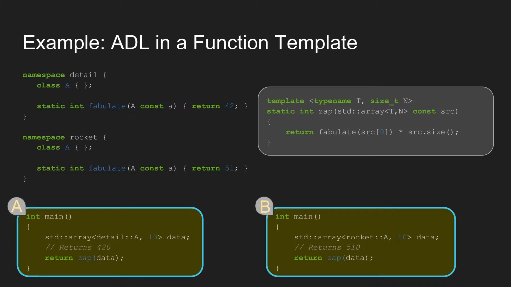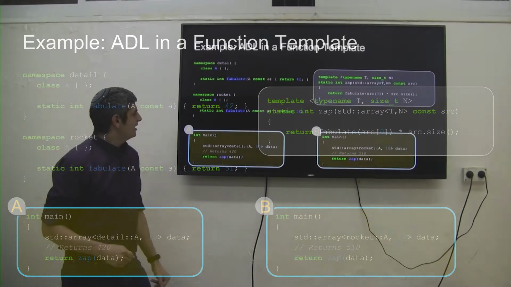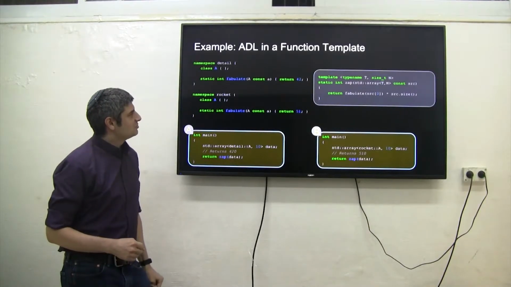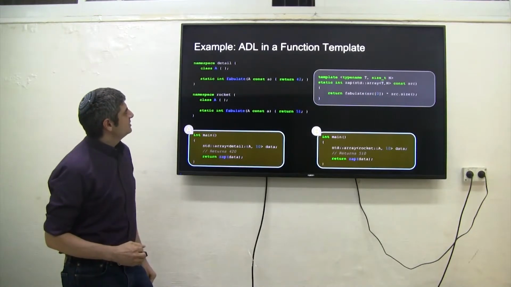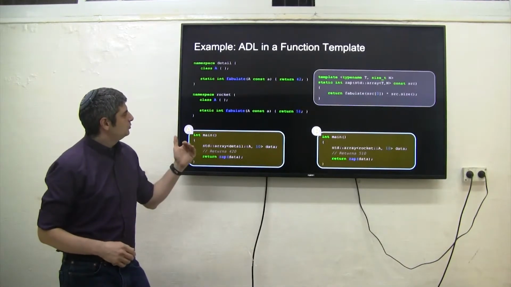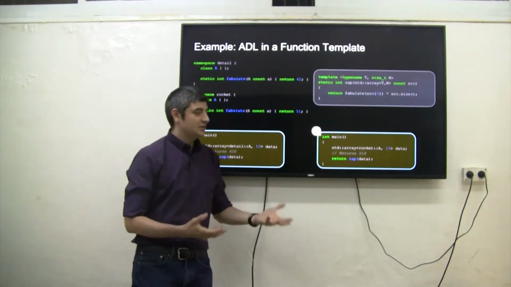In one way, we take an array of detail A, and we call zap on it. And the other way, it's rocket A, and we call zap on it. And the compiler at compile time decides which one to call. So this is great for performance because all the decision making is done at compile time. And that's nice, but it is also somewhat confusing. But the point is that it allows you to establish a customization point.